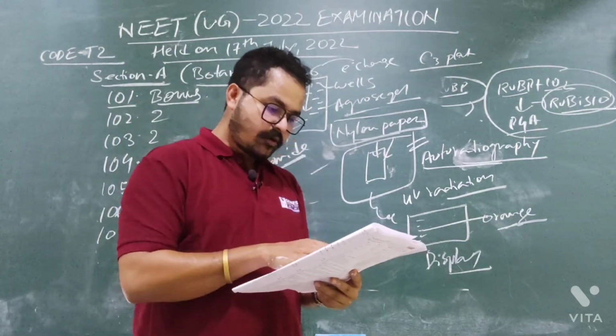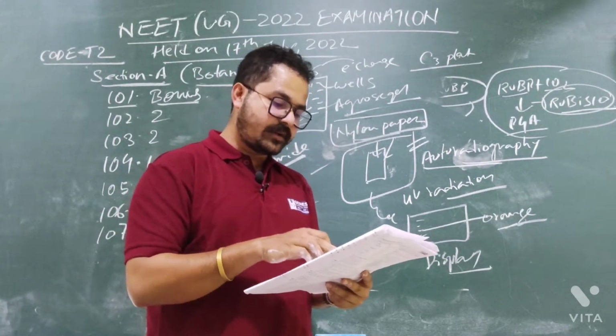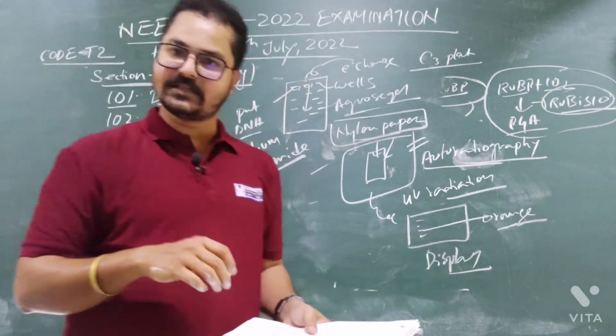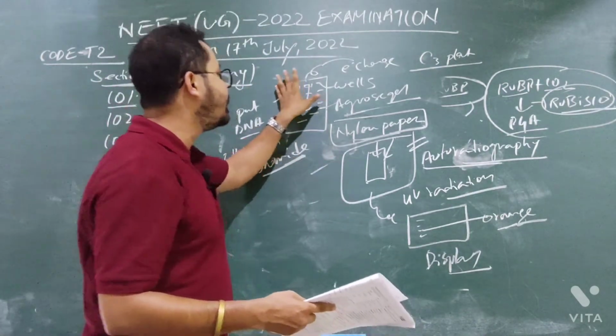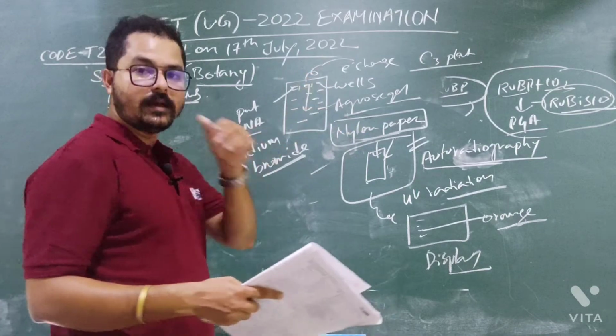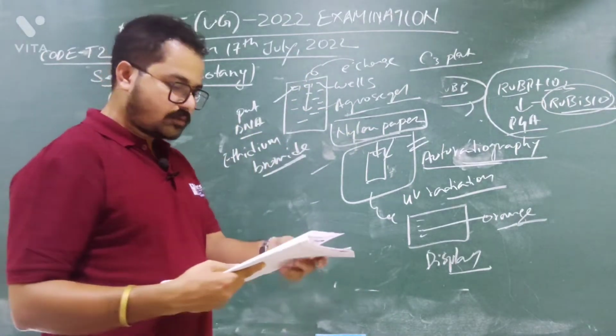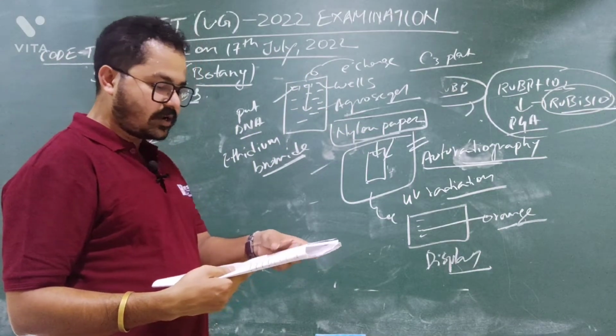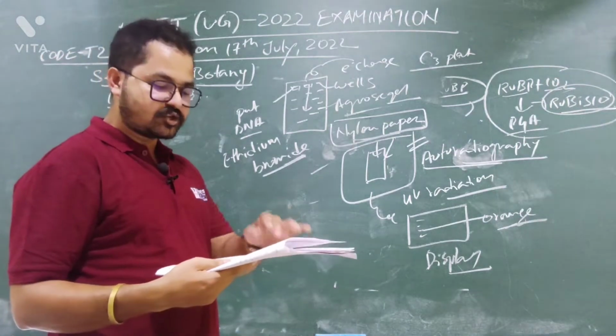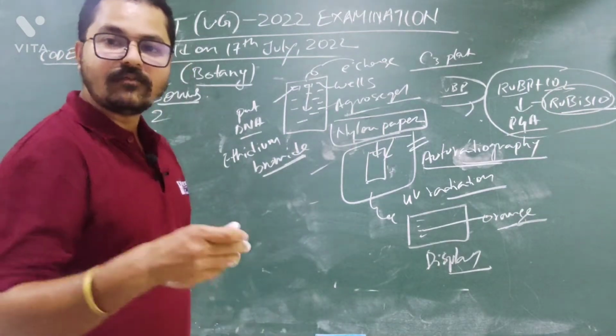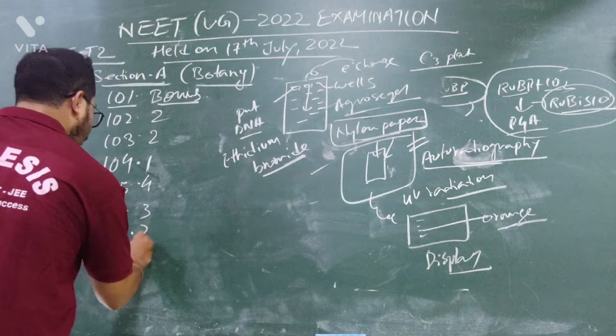Option number 4, the process of extraction of separated DNA from the gel is called elution. Yes. When the separated DNA fragment is carried out from here by putting the nitrocellulose paper, it is known as elution. So option 1 is correct, 3 is correct, 4 is correct. You need to find out the incorrect answer. So option number 2, that they will give blue color, is wrong. So the answer will be option number 2.